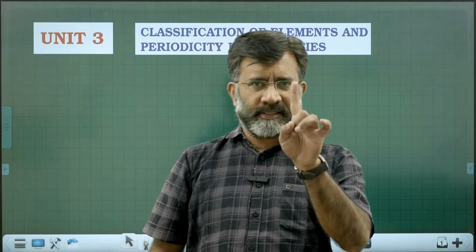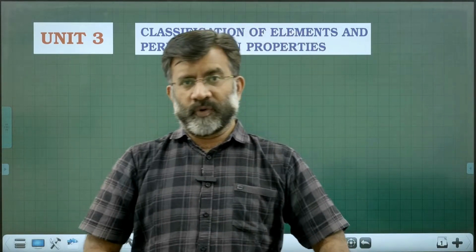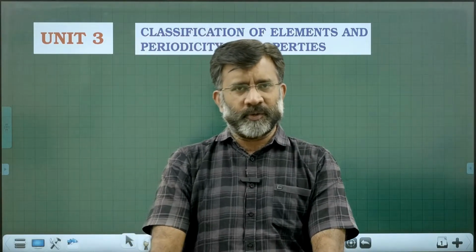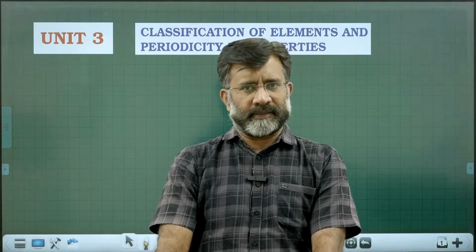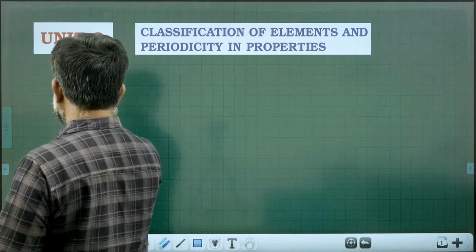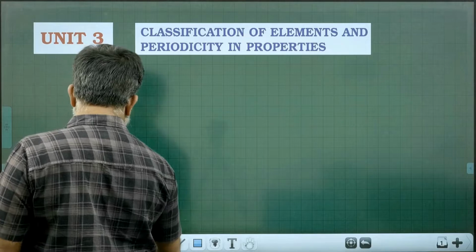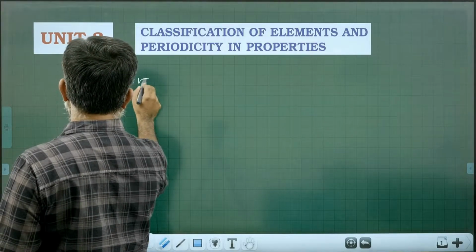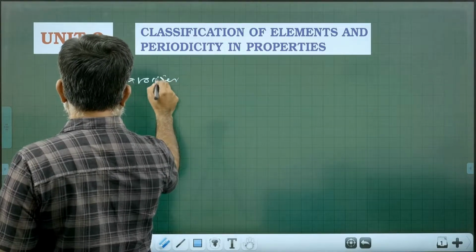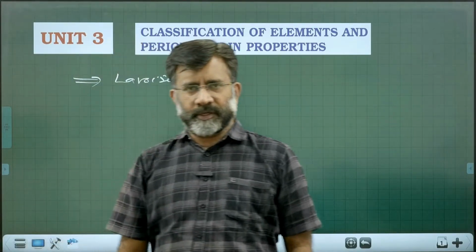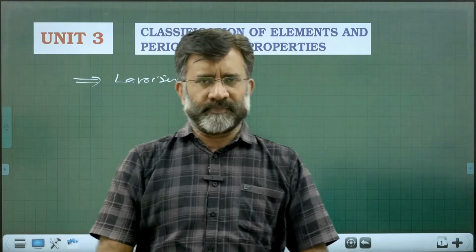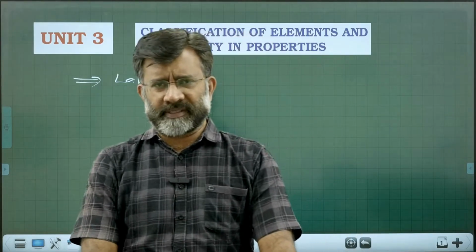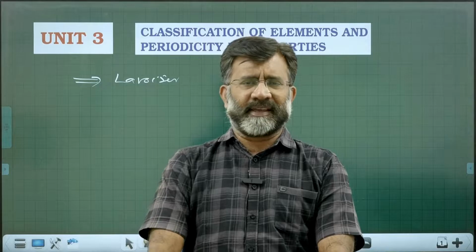That is the starting point. Lavoisier classified elements into metals and non-metals. That was not a systematic classification, just categorizing, we can say.